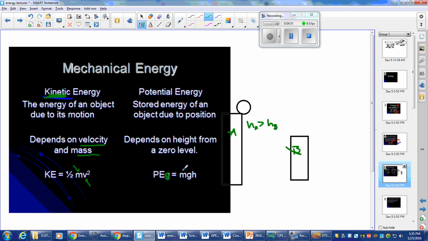So which one of these is going to have a greater gravitational potential energy? If the mass is the same, and we're on Earth, so g is going to be 9.8 meters per second squared, the height is going to be greater for A, so the gravitational potential energy is going to be greater than the potential energy at B, right, because of the height. So you can see that. And what do we mean by potential energy, right?